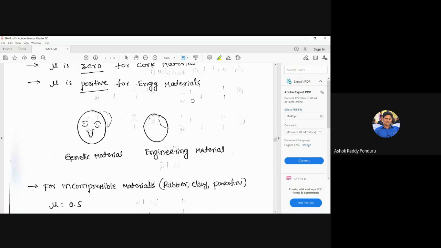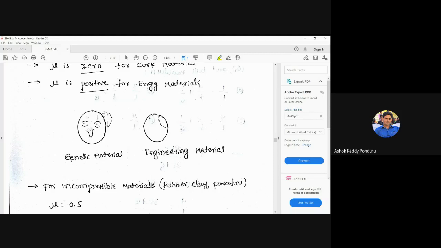Let us see one example. I am considering our face. This is our face. It has two eyes, a mouth like this, and this is an engineering material like mild steel or copper. Suppose on our face you apply some compressive force on the chin here. Then what we observe generally after applying the compressive force here, the shape looks like this. That means it is a convex shape here.